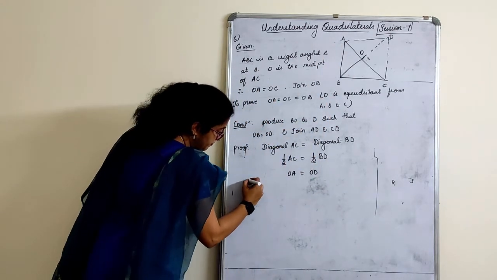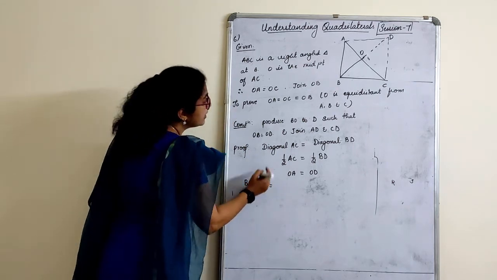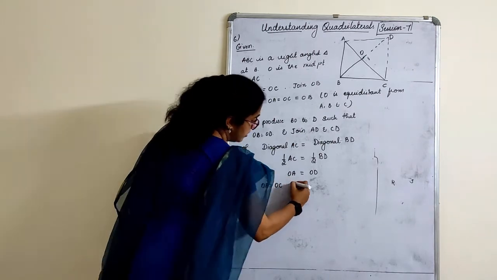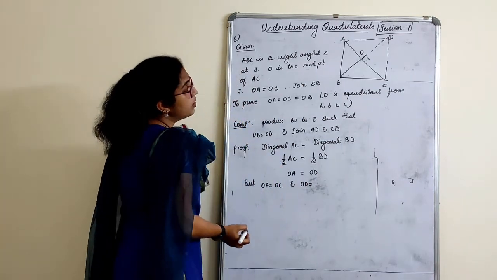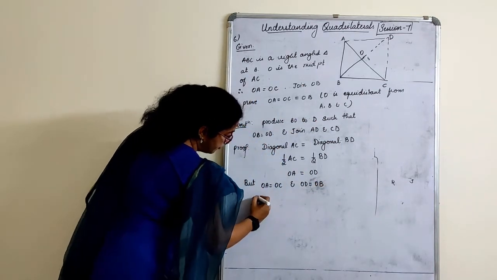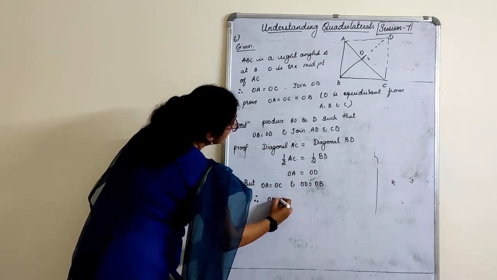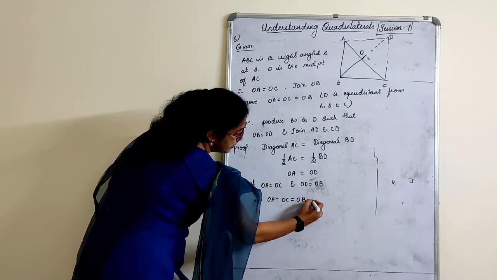Okay? But OA is equal to what? OC. And OD is equal to what? OB. Therefore, from this we can tell OA is equal to OC is equal to OB.